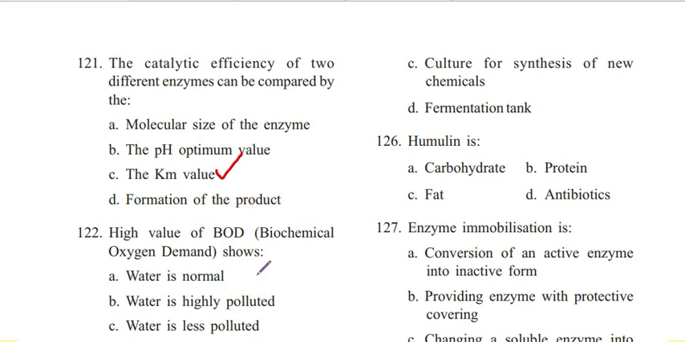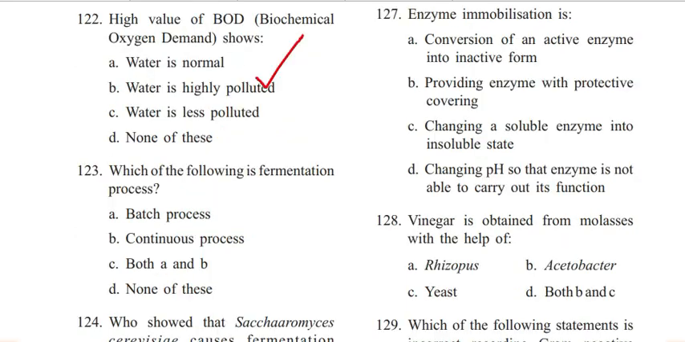Next question, 122. High value of BOD shows water is normal, water is highly polluted, water is less polluted, none of these. Answer is B. Water is highly polluted. Next question is 123. Which of the following is fermentation process? Batch process, continuous process, both A and B, none of these. Answer is C. Both A and B.